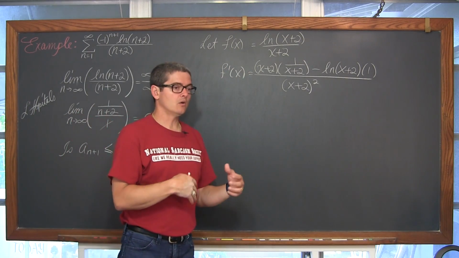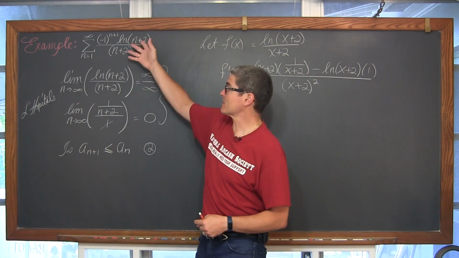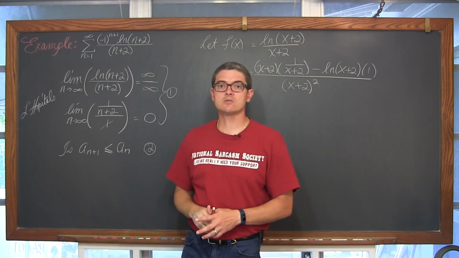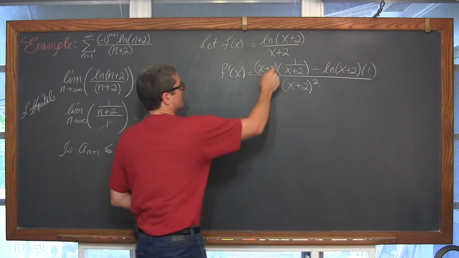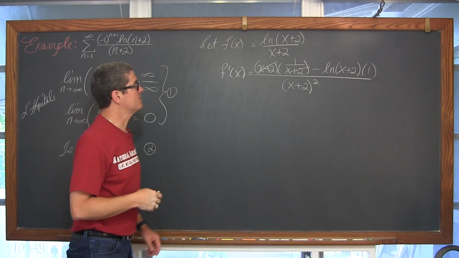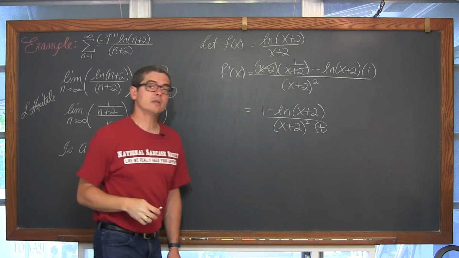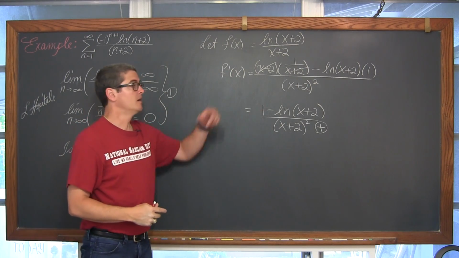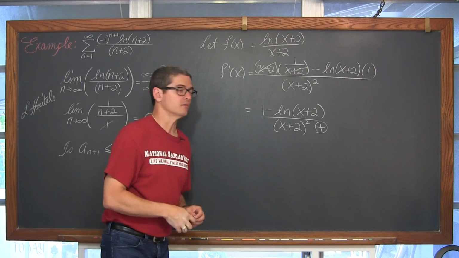And where is it decreasing? Are we going to maybe have to eliminate the first couple of terms in the series to satisfy these two conditions, or maybe we're just good to go? So we're going to have the x plus 2 and the x plus 2 cancel out. And with that denominator always being positive, we just need to find out if anything is going to make the numerator of this first derivative positive, or is it always going to be negative?